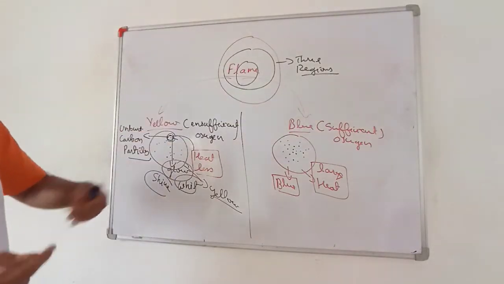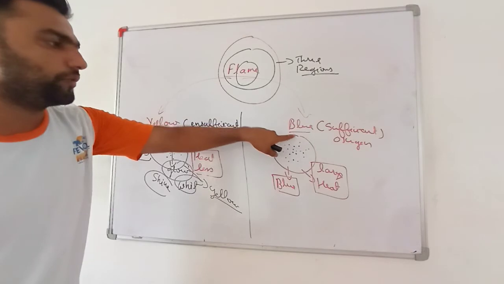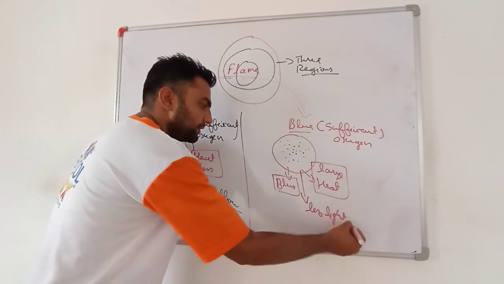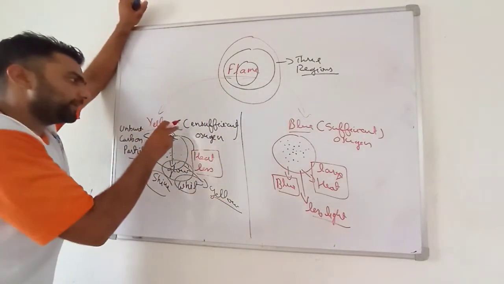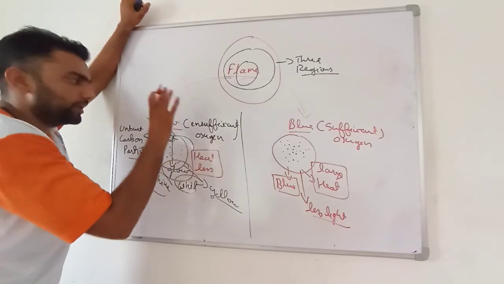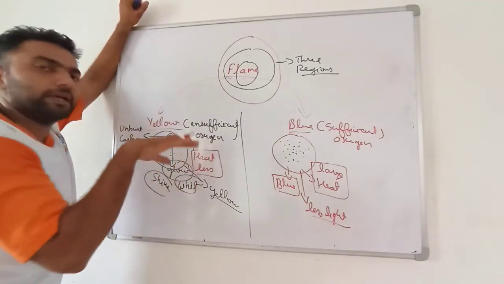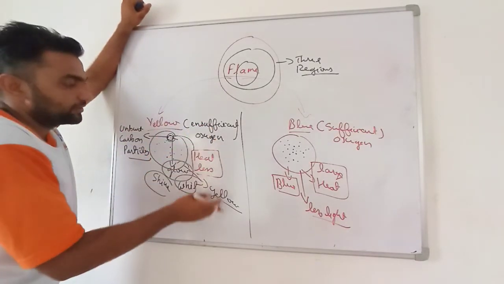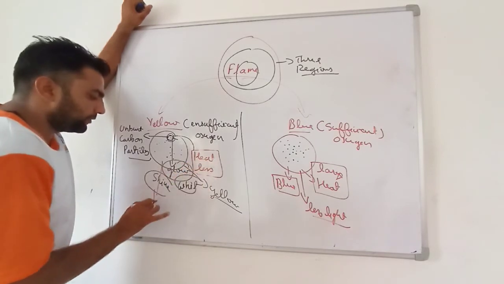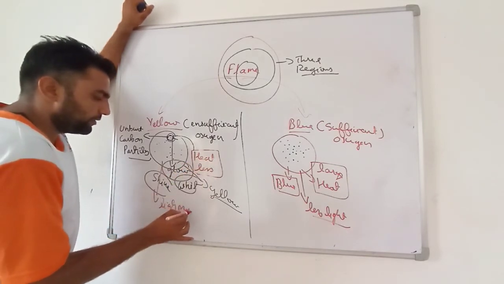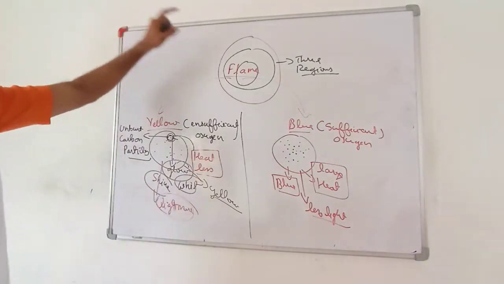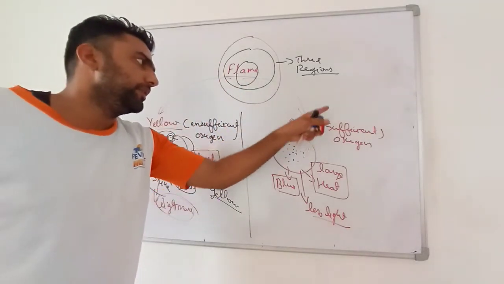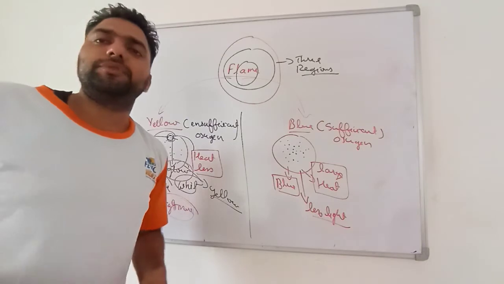So very important, there are two types of flame. If the fuel is getting enough oxygen, it will give blue flame, that is large heat and less light. Whereas in the other case there is insufficient oxygen and we are getting more vaporized fuel and less oxygen. So heat will be produced but less, and light produced will be more. In yellow flame, heat produced is less and light produced is more, and in blue flame, heat produced is large and light produced is less.